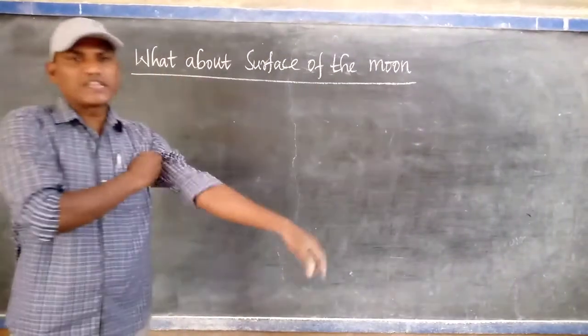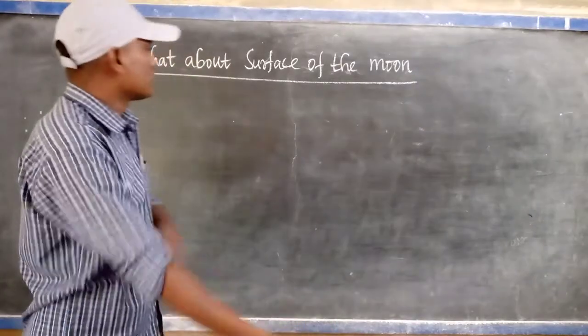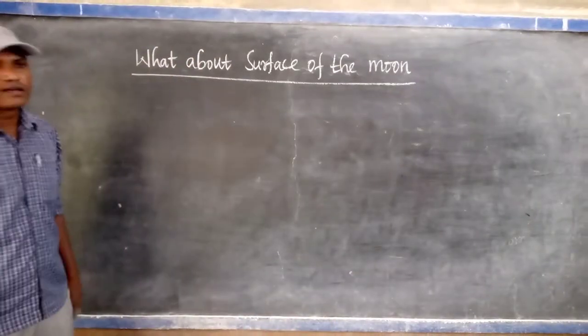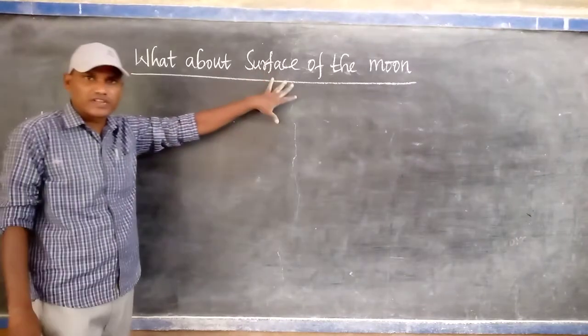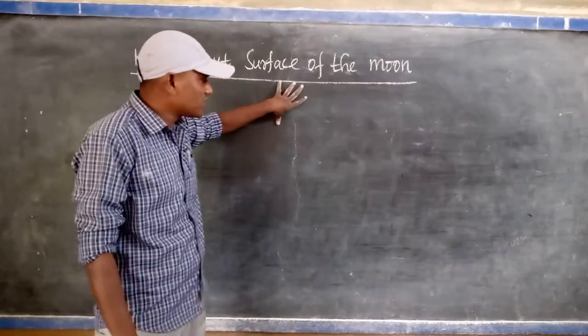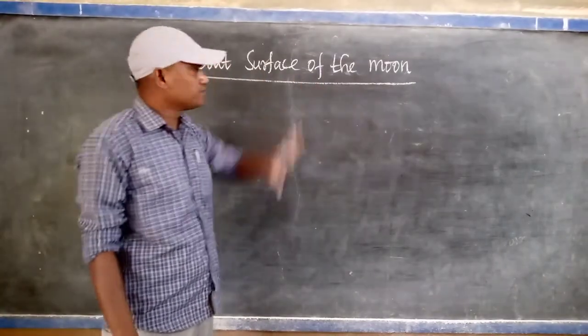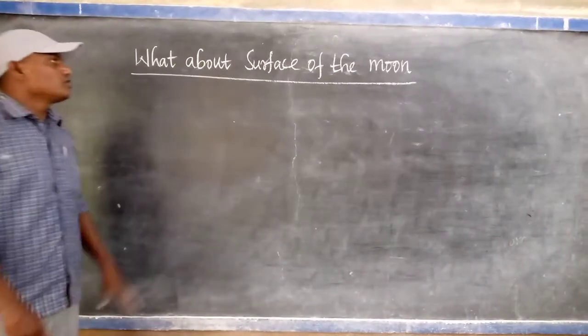We know that Neil Armstrong was the first person to put his foot on the moon. He was the first person who landed on the moon. So anyway, but